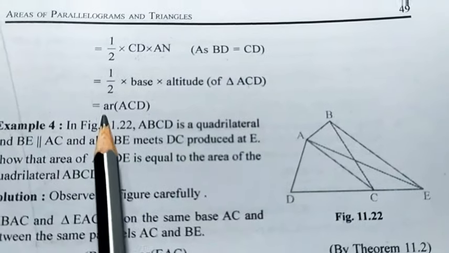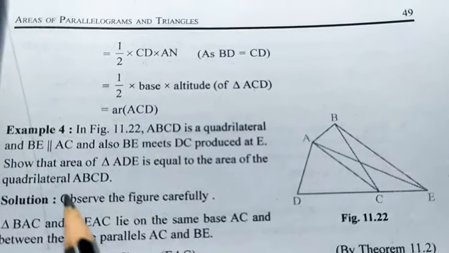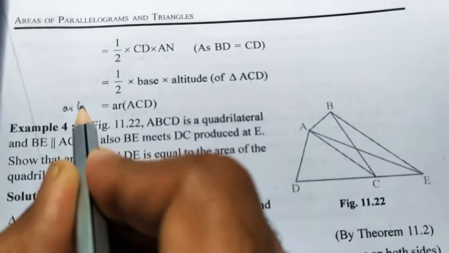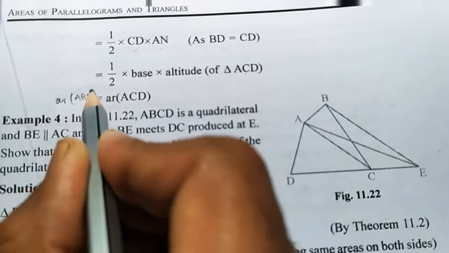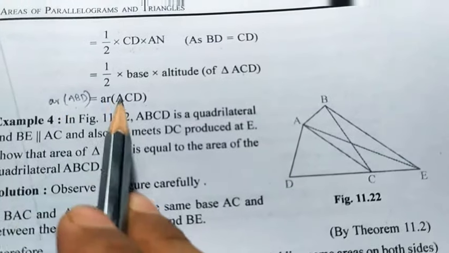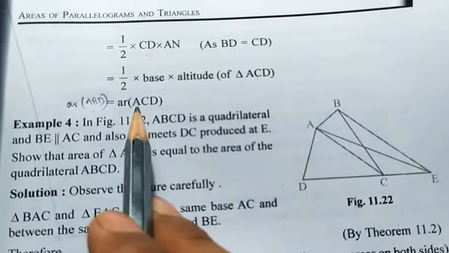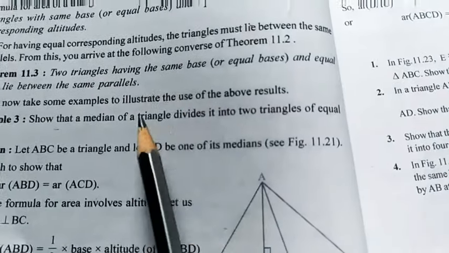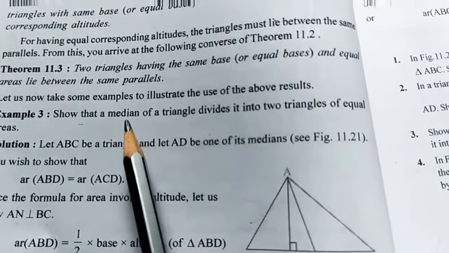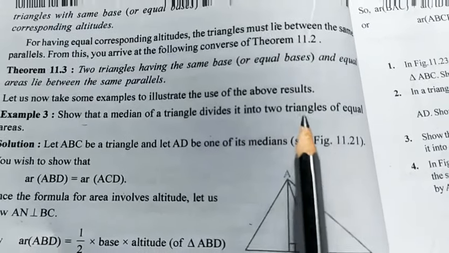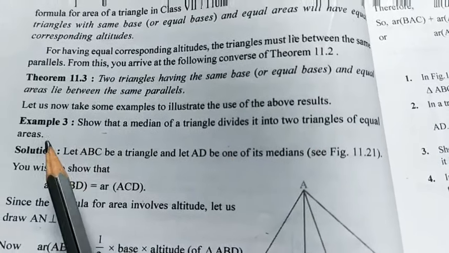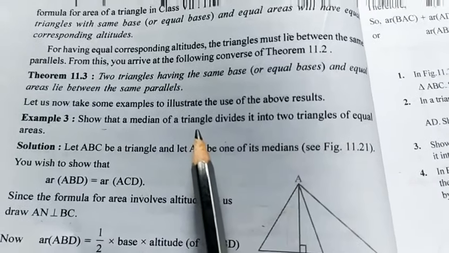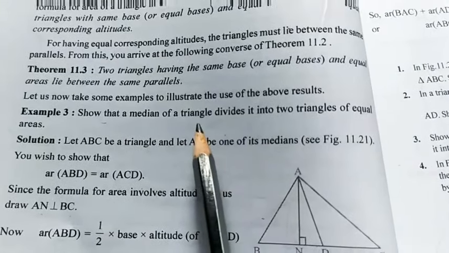That's why the area of ACD equals the area of ABD. By this we can conclude that the median of a triangle divides it into two triangles of equal areas. Using this statement we will solve the exercise problems also.